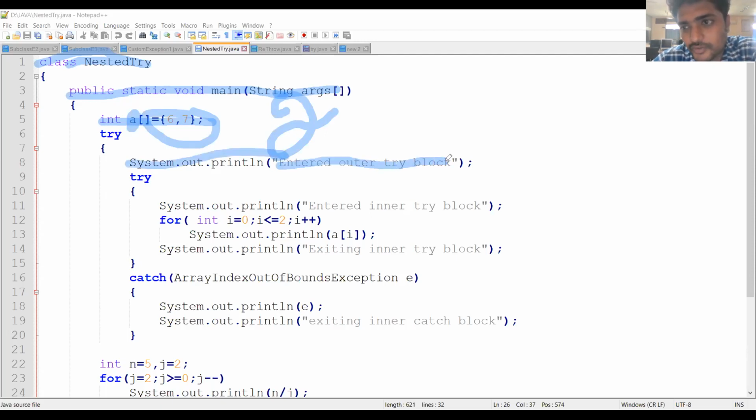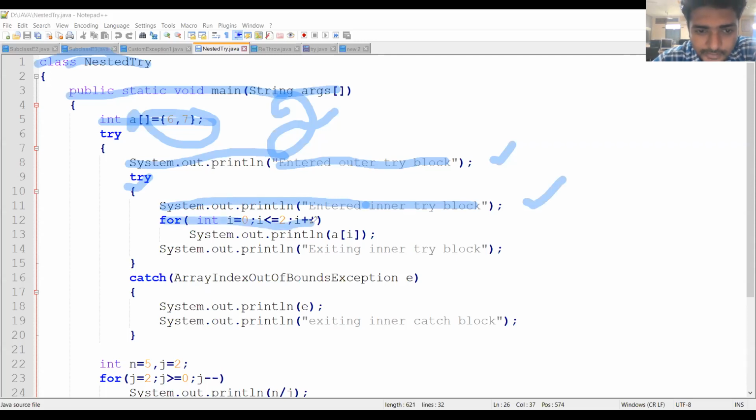Entered outer try block. To know where the control is, I have written some printf statements. So I am at the outer try block. Then this try block consists of another try block. Here also I have written some printf to know where the control goes. Entered inner try block. So it has entered into the inner try block.